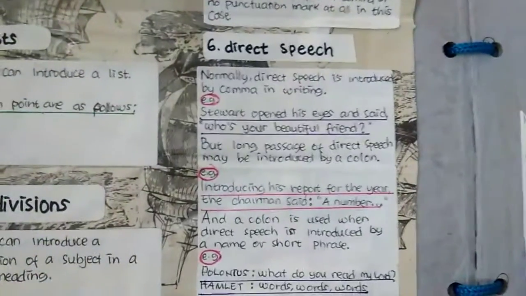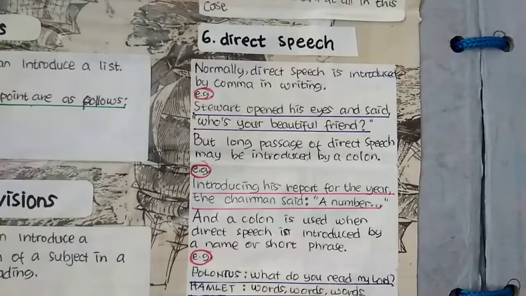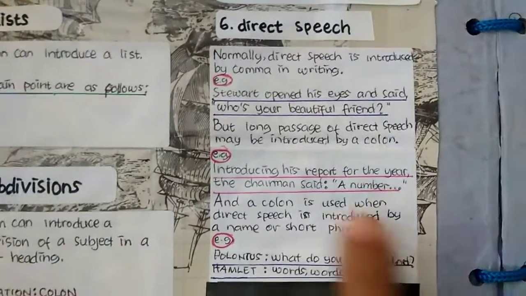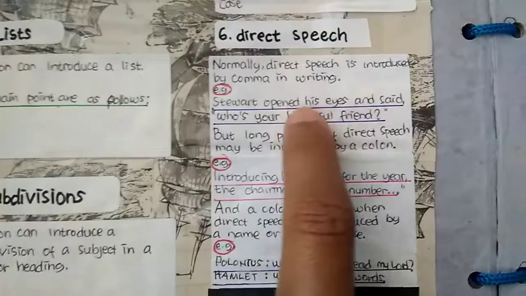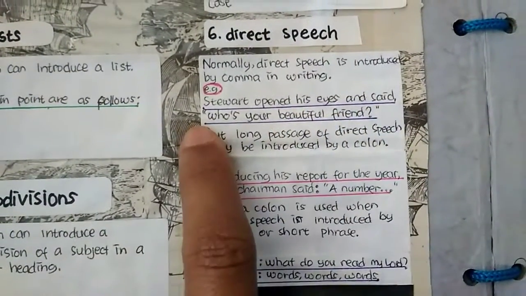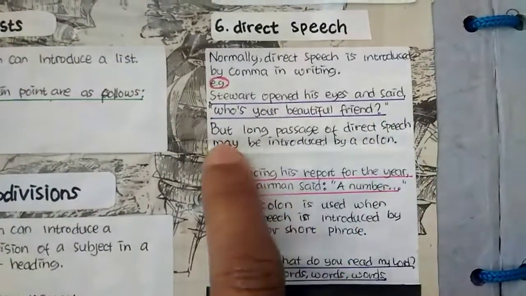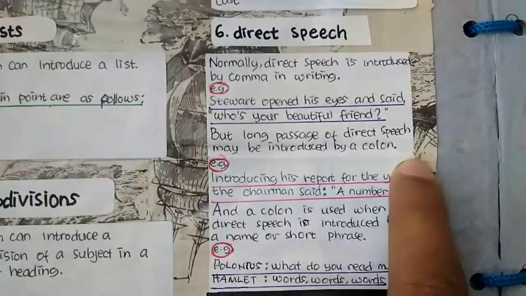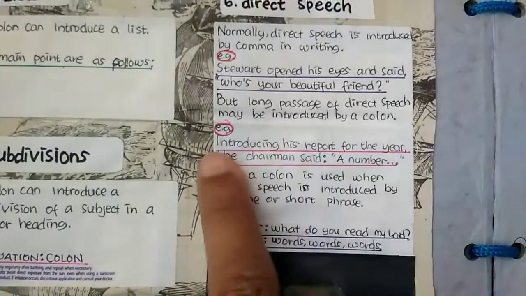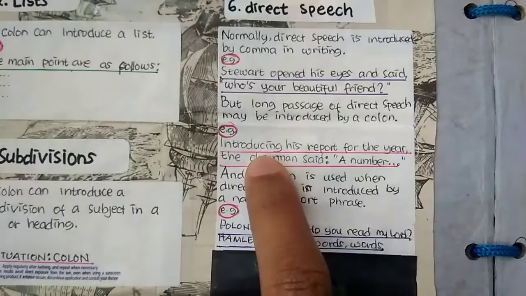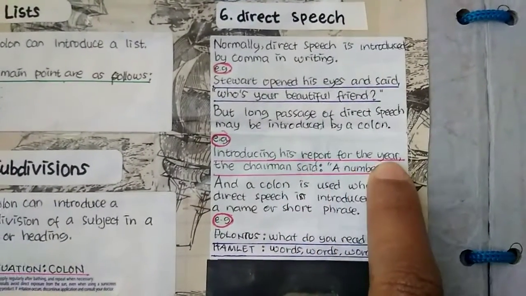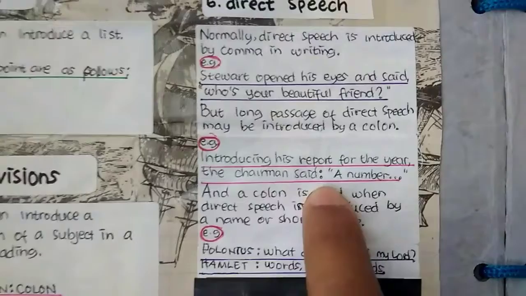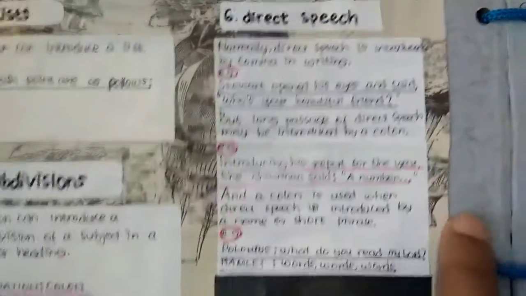Number 6 is direct speech. Normally, direct speech is introduced by a comma in writing. For example, Stewart opened his eyes and said, "Who's your beautiful friend?" But long passages of direct speech may be introduced by a colon. And example number 2, introducing his report for the year, the chairman said, colon, a number, blah blah blah.